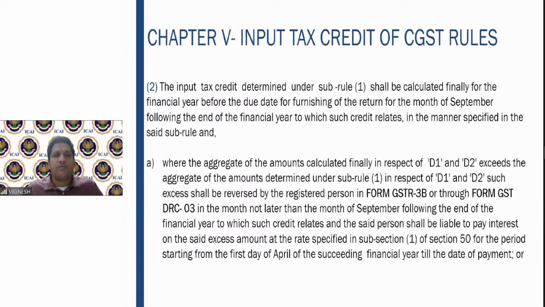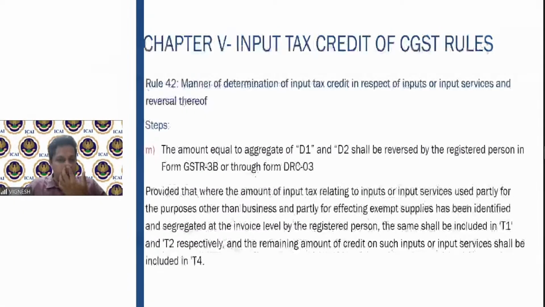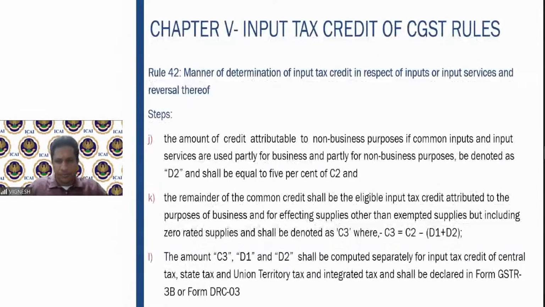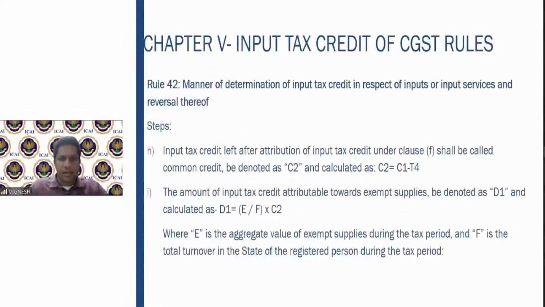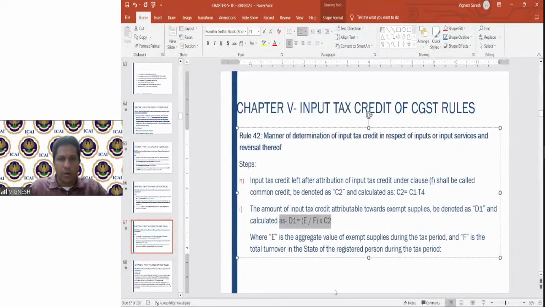Finally, you will calculate for the financial year before the due date for furnishing the return for the month of September, following the end of the financial year to which the credit relates, in the manner specified. Now, if you go back to this D1 and D2 here, let me go back here so that you get the clarity. See, this D1 is totally dependent on the exempt turnover for that respective tax period.